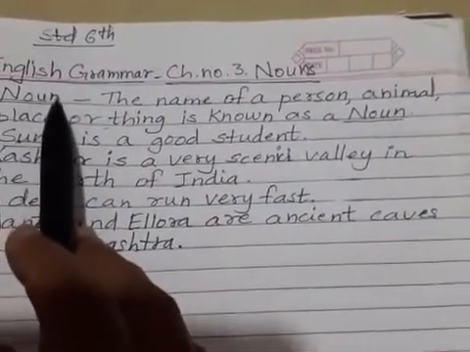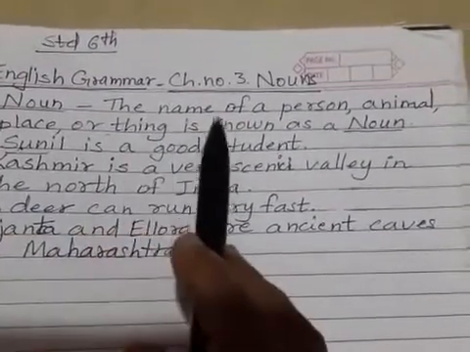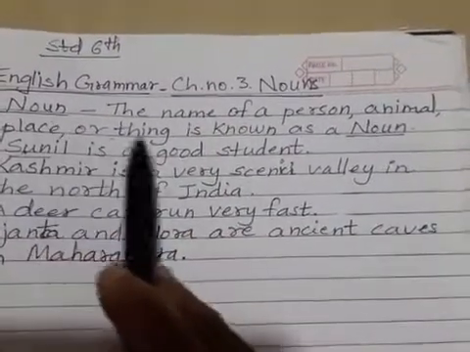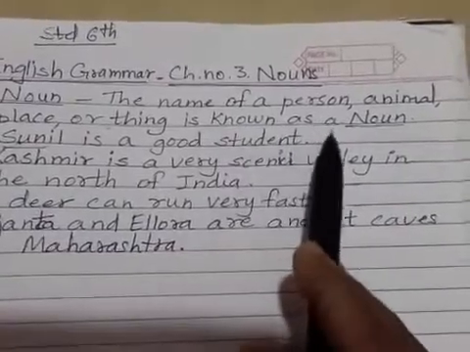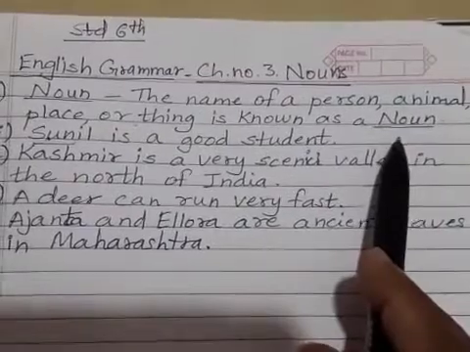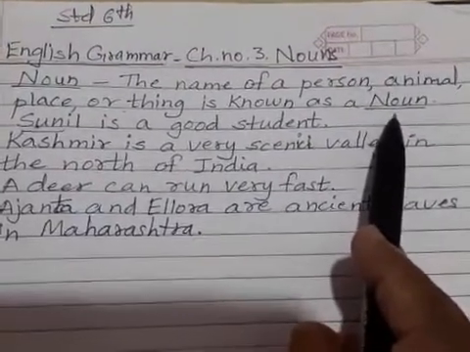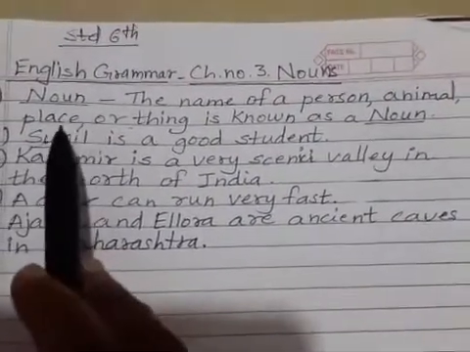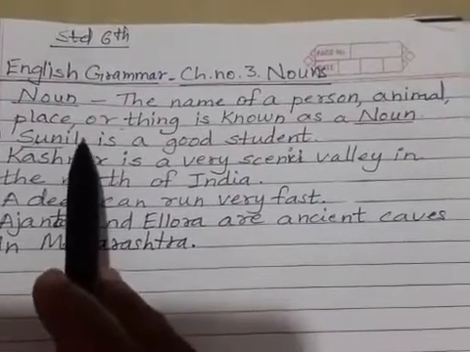The definition of noun: the name of a person, animal, place or thing is known as a noun. In Marathi you say naam to noun and in Hindi you say sangya. So here are some examples.